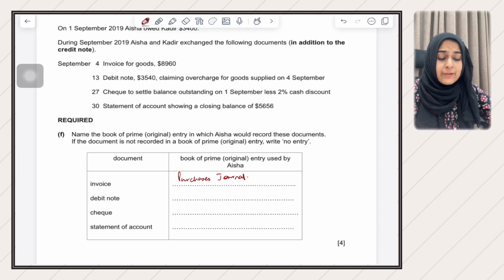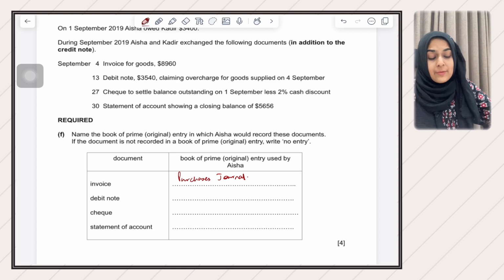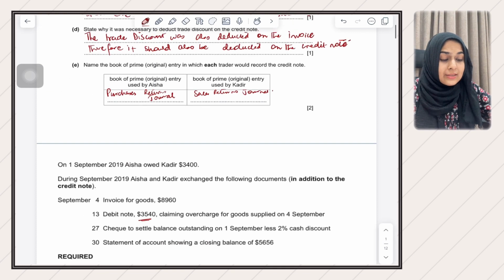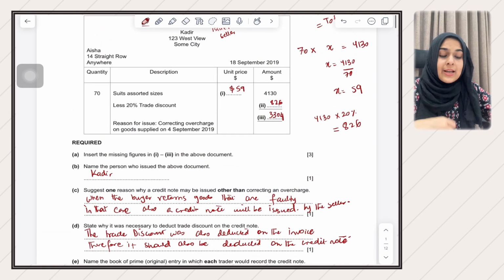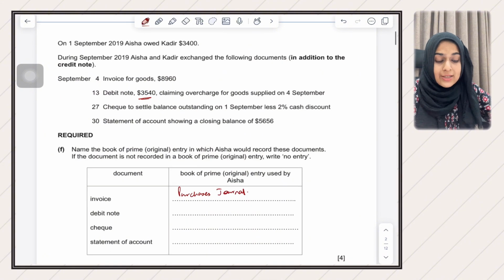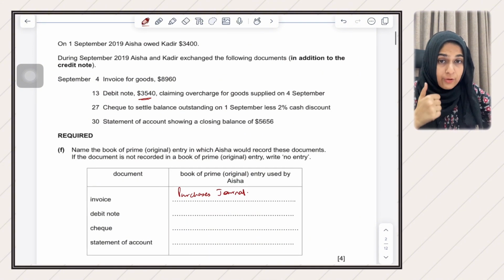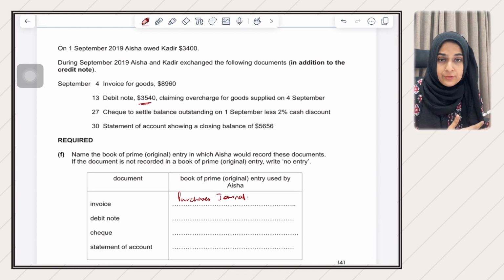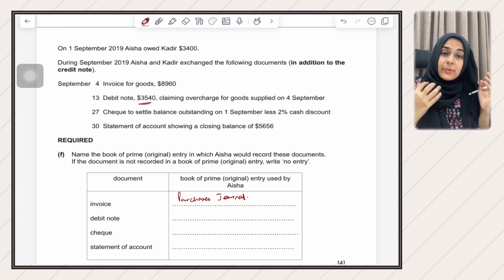They're saying 3540 claiming overcharge for goods supplied on 4th September. The amount that she is claiming is 3540. The interesting thing to note here is that Kader accepted 3304, not what Aisha asked for. Aisha asked for 3540, but what she is asking for is not going to be important for your recording of transactions, because a debit note is merely a request.